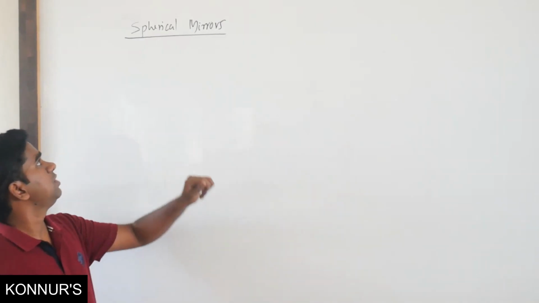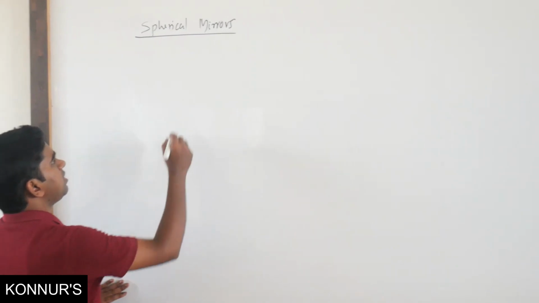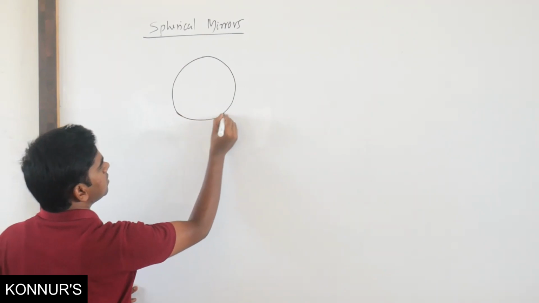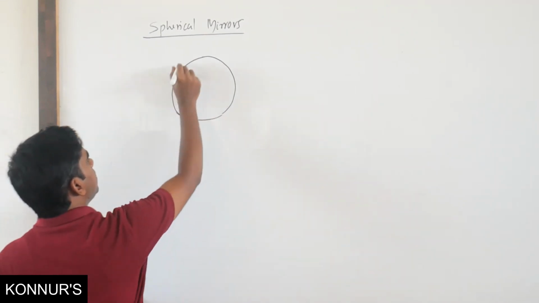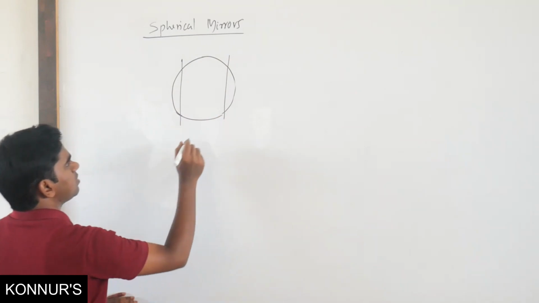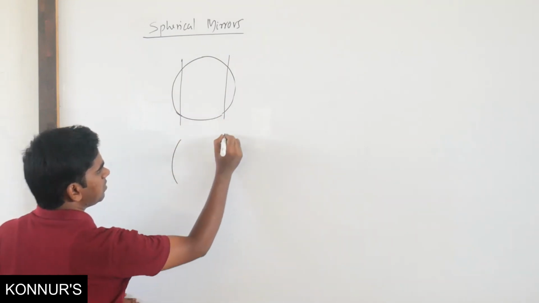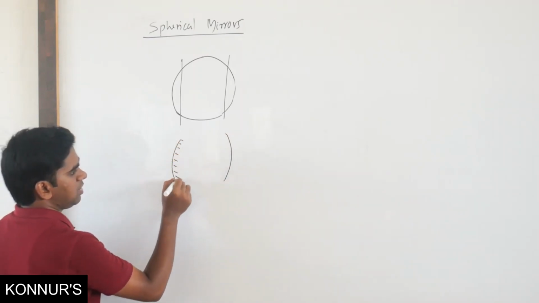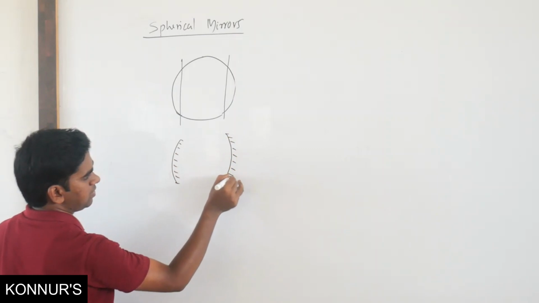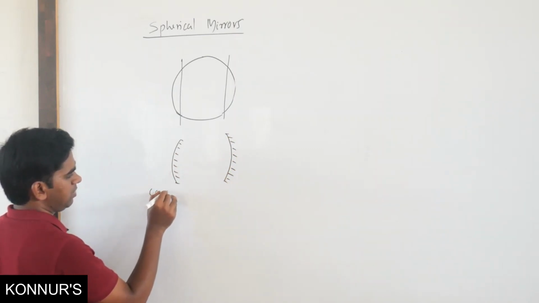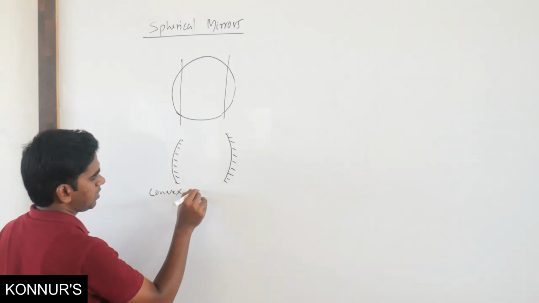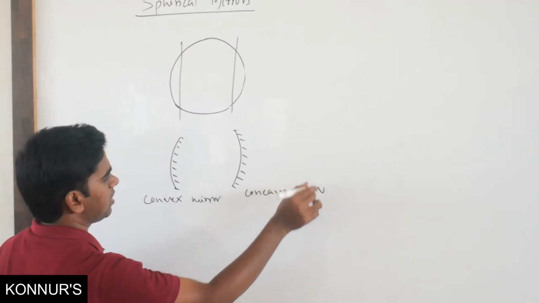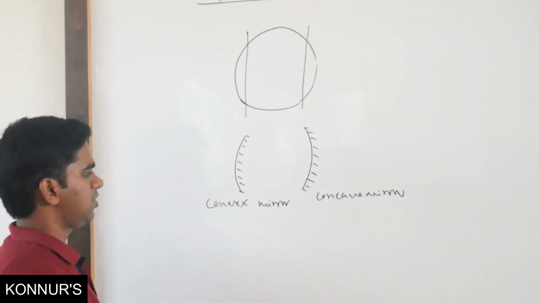Okay. Now we will go with the spherical mirrors. Spherical mirrors, we are going to extract from a sphere. So this is the sphere. What will happen? You take this part and this part, so you will get one part on this side, one part on this side. You silver this here, and you silver it on this side. So this will become convex mirror, and this will become concave mirror. This is convex mirror, this is concave mirror.